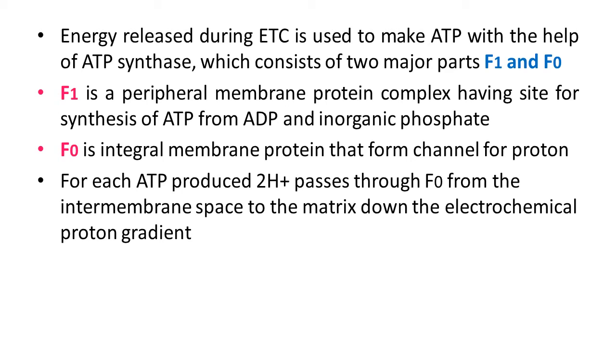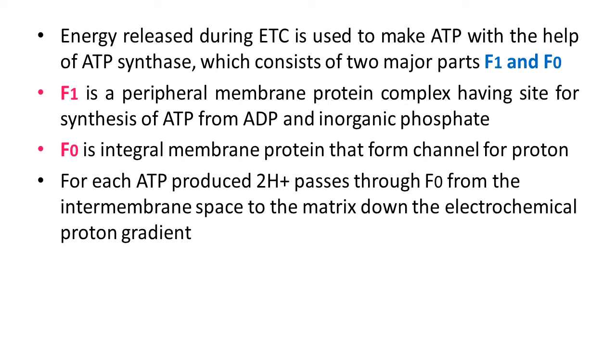Now what about F0? F0 is an integral membrane protein complex that forms the channel through which protons cross the inner membrane. So now it is clear what F1 is and what F0 is here. Passage of protons through the channel is coupled to the catalyzing site of the F1 component for the production of ATP.